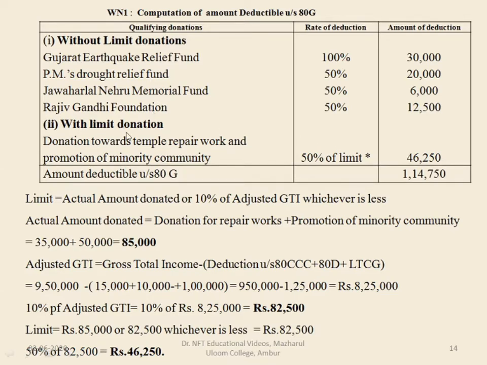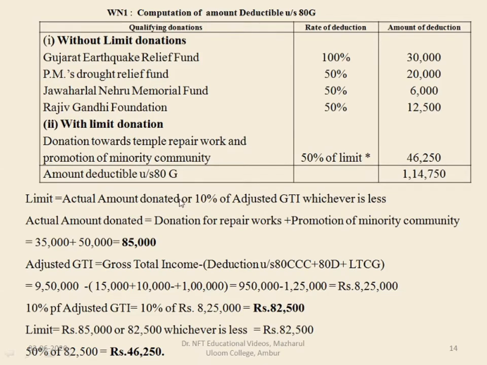Now coming to the with limit donations, both donation towards temple repair work as well as promotion of minority community is subject to 50% rate of deduction with limit donations. So we will calculate the amount. Already seen that the limit will be actual amount donated or 10% of adjusted gross total income, whichever is less. We'll find out the actual amount, which includes both with limit donation amounts.